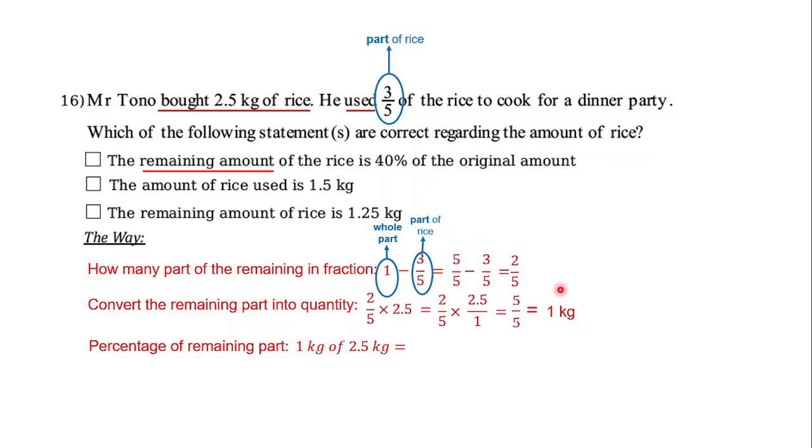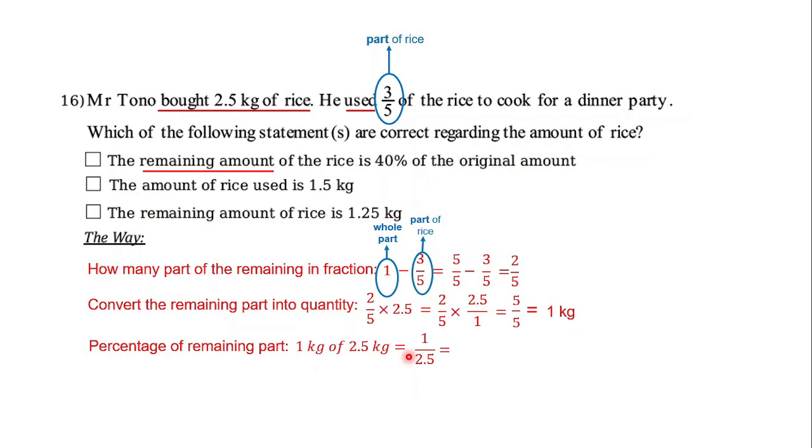So after you find the remaining weight in real numbers, which is 1 kilogram, let's convert it into percentage. But how? Okay, so we have to compare this weight with the initial weight of the rice. So it will be 1 kilogram out of 2 and 2 out of 5 kilograms, or it can be like this, 1 out of 2.5.